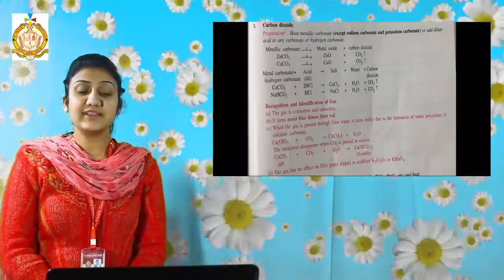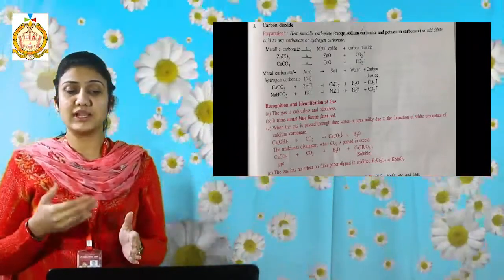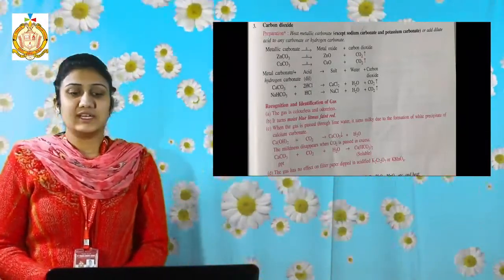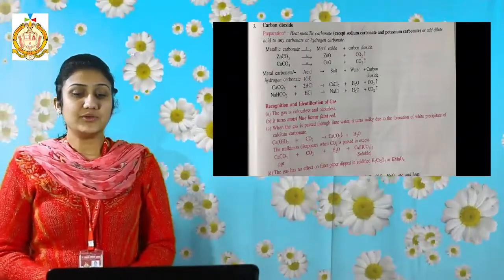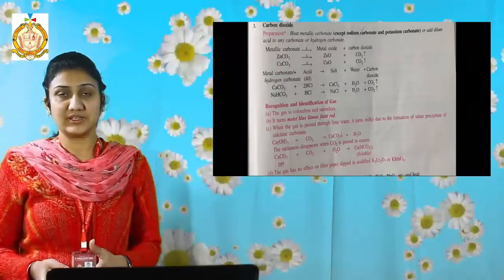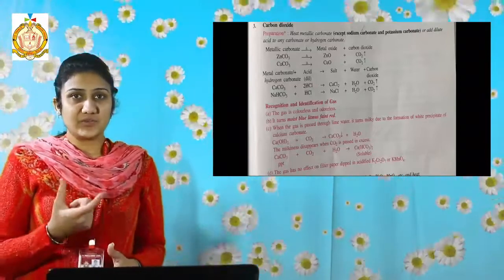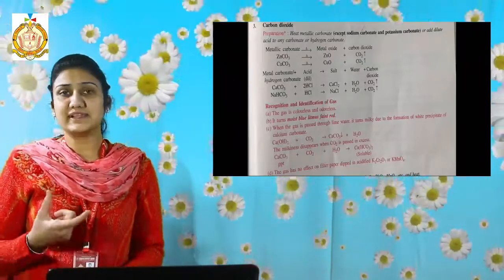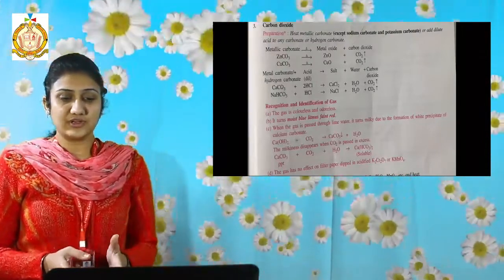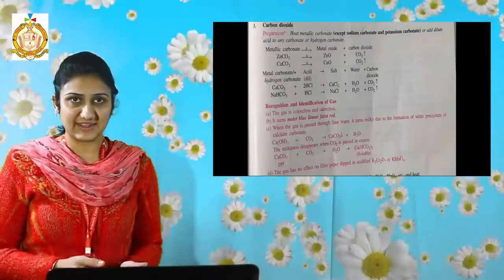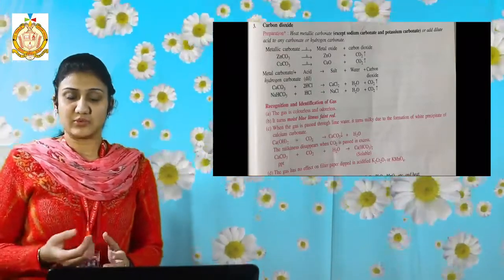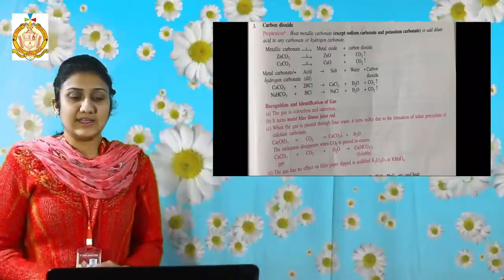When the gas is passed through lime water, that is Ca(OH)2, it turns milky due to the formation of white precipitate of calcium carbonate. Calcium carbonate is white in color, so there is milkiness in the solution.